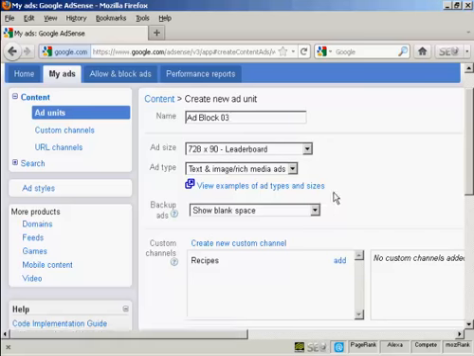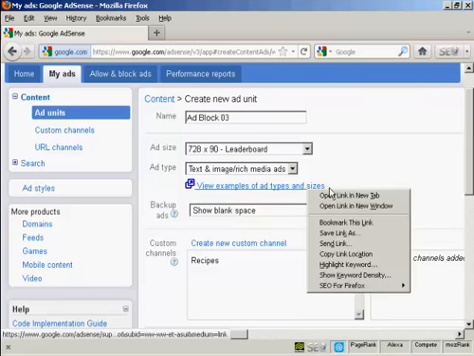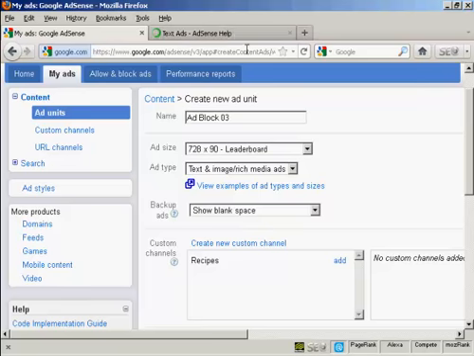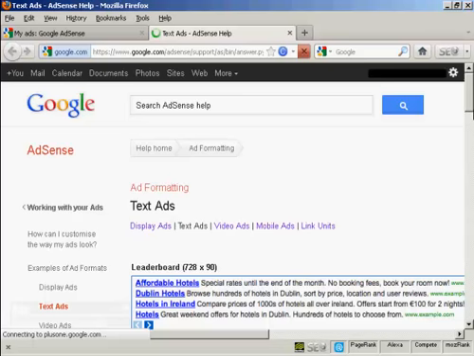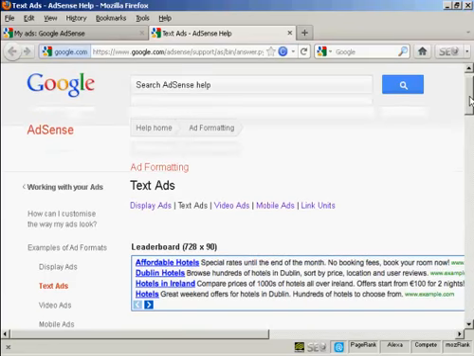Now there are various types of ads that you can have, various different types of ad types and ad sizes, which you can see here in this link. If I just open it in a new tab, the most popular types of ads are display ads and text ads. And the text ads look a bit like this.